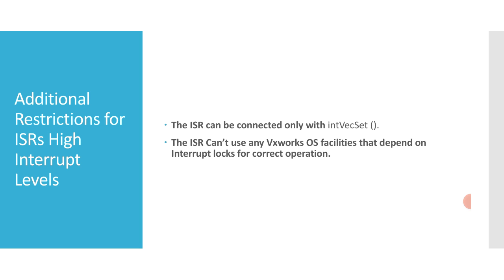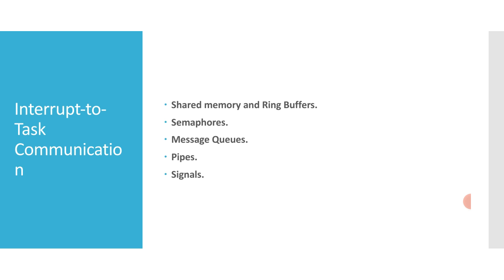So now the question arises, interrupt to task communication, how does it happen if I have all those? There are a few things which help us out. It is important that VxWorks supports direct connection of ISRs that run at interrupt level. Interrupt events usually propagate to the task level code.